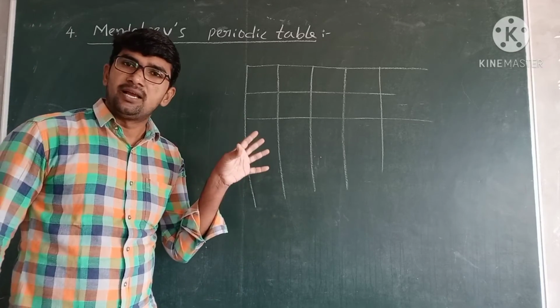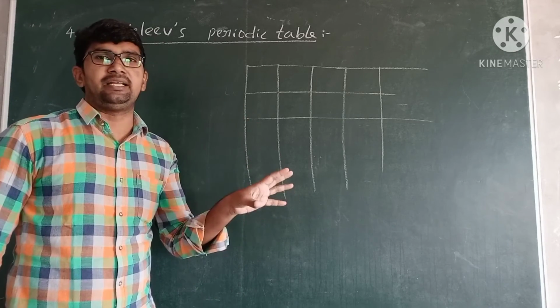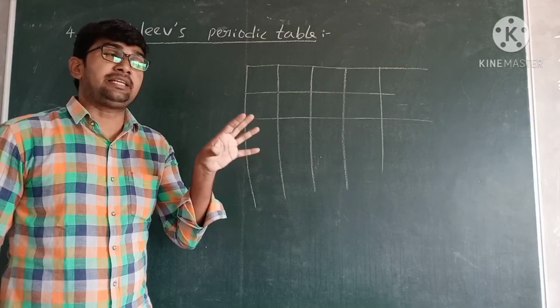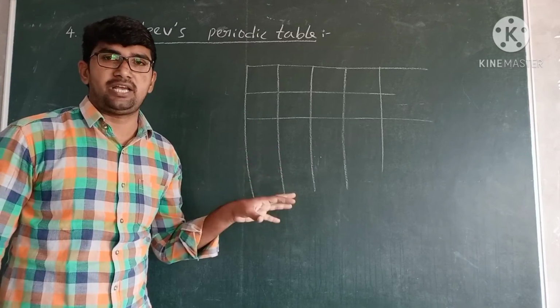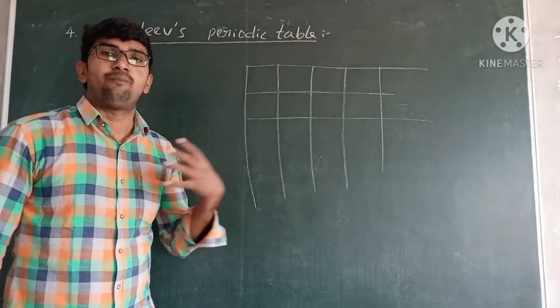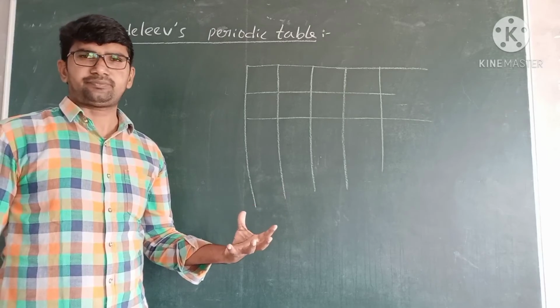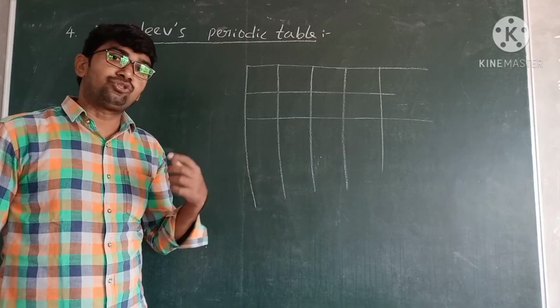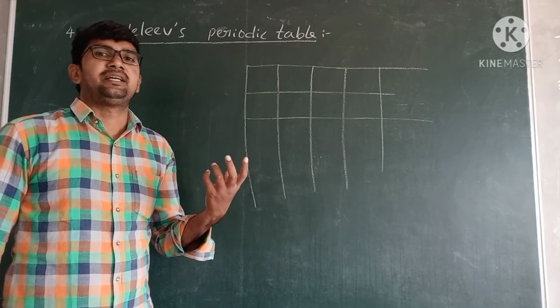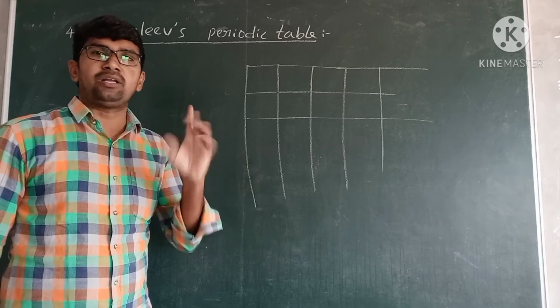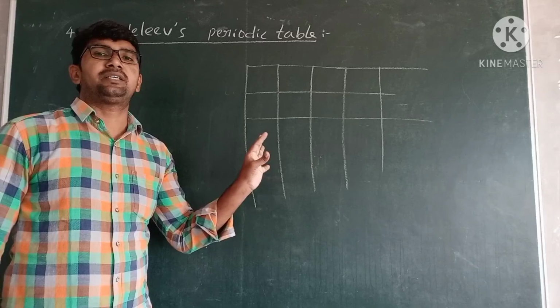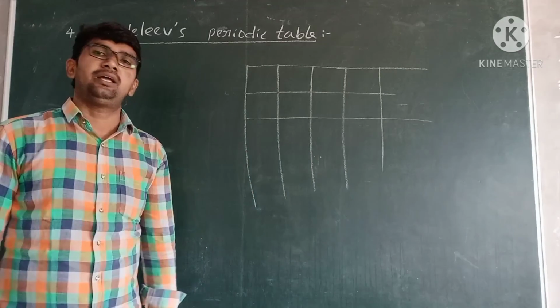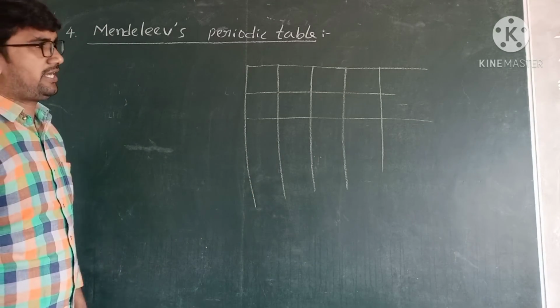Of course, this periodic table also failed, but 80% of this periodic table we are using for the modern periodic table, because he gave one perfect idea how to picture all the elements in one table. So this person gave a perfect idea to the next scientists.